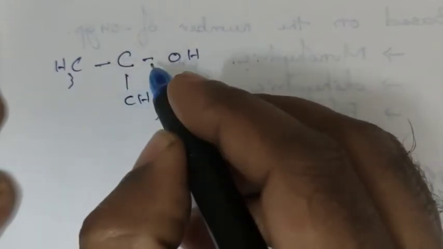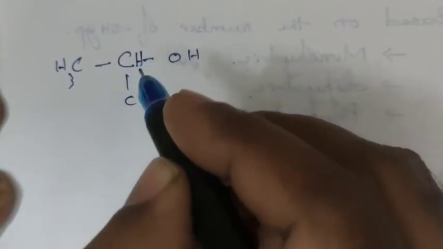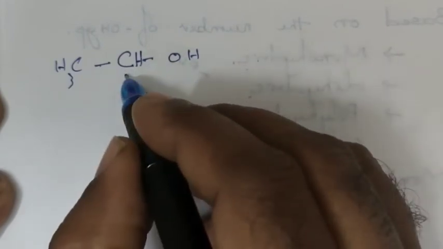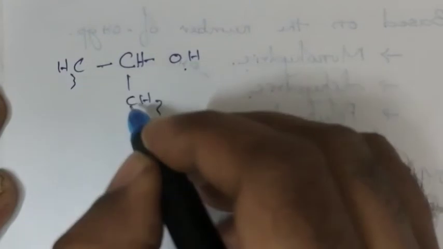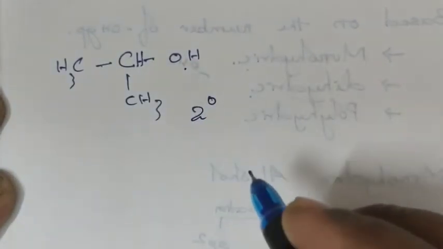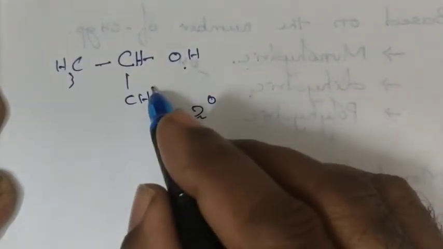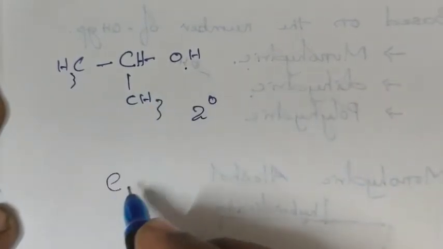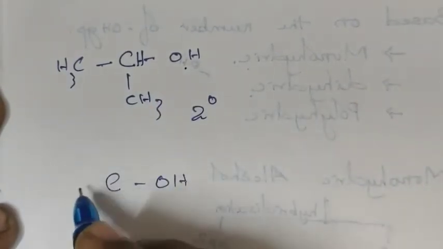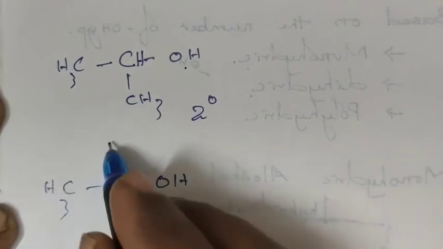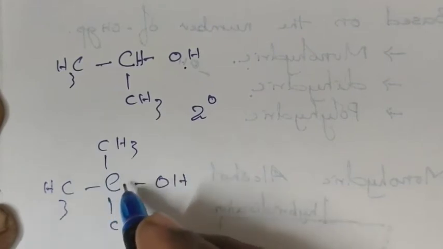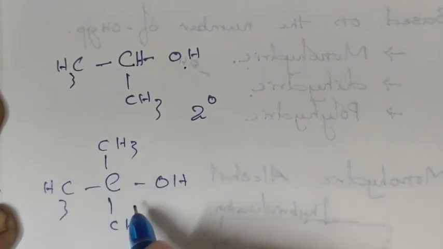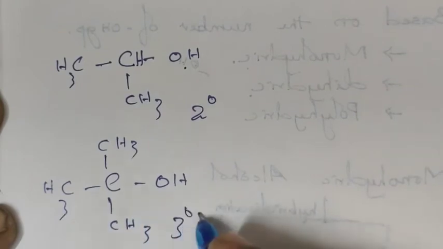So 1, 2, 3 bonds are present, and here one H. So the carbon is a secondary carbon, and hence this alcohol is called secondary alcohol. See this OH: the carbon which carries the OH group is attached to three other carbons. Here the carbon is surrounded by four bonds, therefore there is no need for H. So this alcohol is called tertiary alcohol.